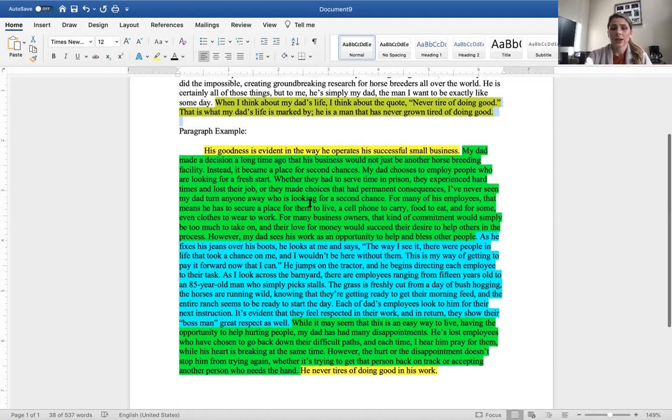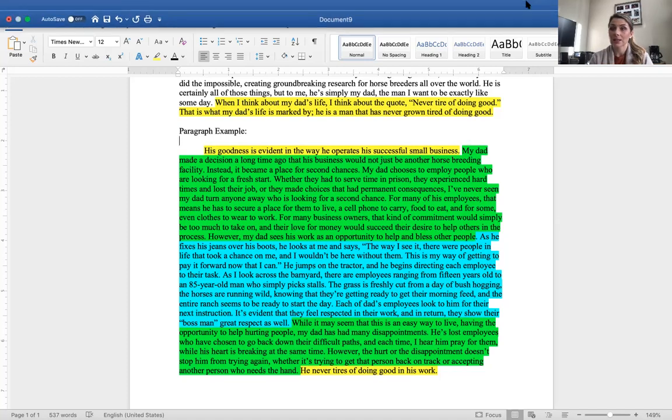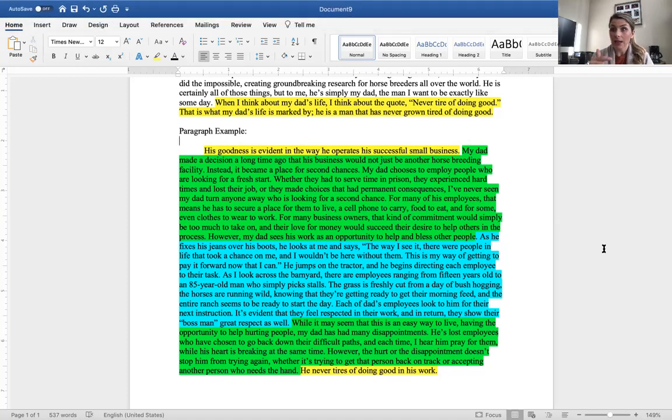So then I want you to take a look at this paragraph example. What I've done here is I've highlighted in yellow the thesis statement, the topic sentence, and the summative sentence. His goodness is evident in the way he operates his successful small business. Okay, so what I've done there is you see that thesis statement and you see what my focus is on that thesis, and I've reiterated it in that topic sentence.